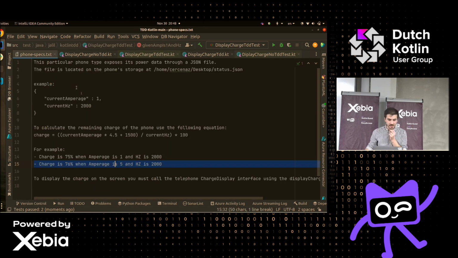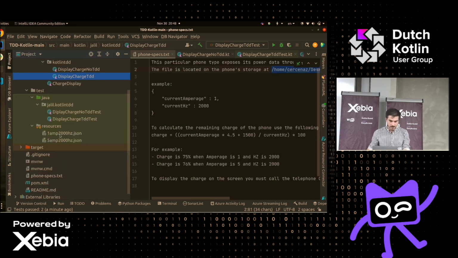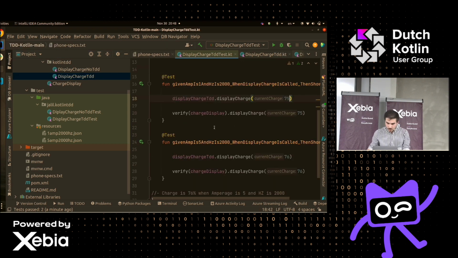Because if we go through the specs again, we know that we need to get the numbers from somewhere, and we know that we need to have this calculation there, right? So we know that this is not enough. What are we going to do? Let's go through the specs one more time. We know that we have this file over here, but this is actually part of the system itself. So we need something that is test related. We need to have it right here in the sources, and I created it here previously just for convenience's sake. So let's do it. Let's actually start by reading that file.